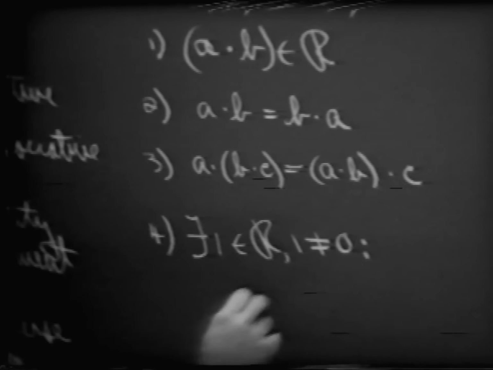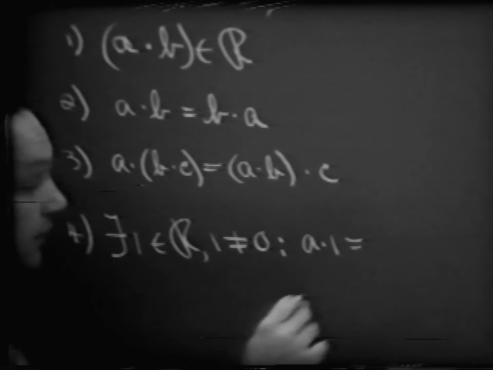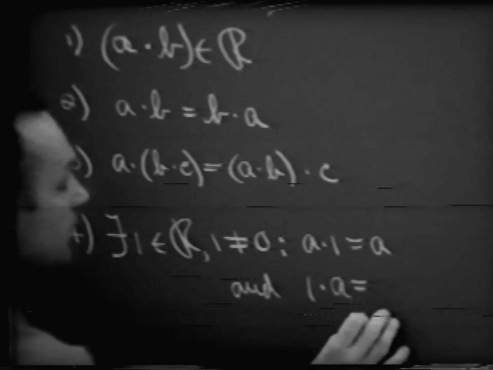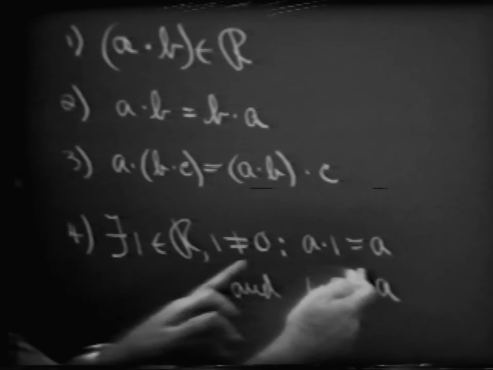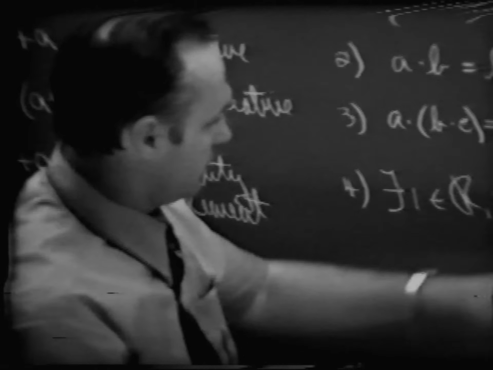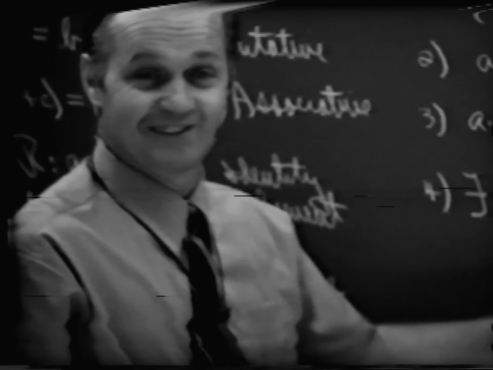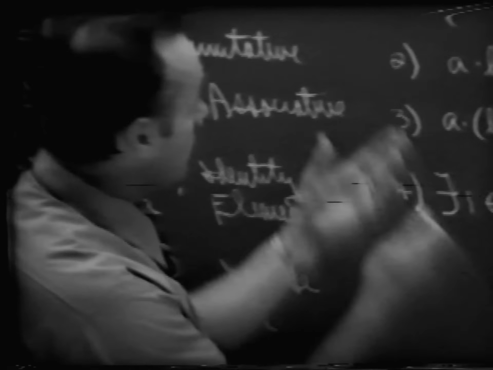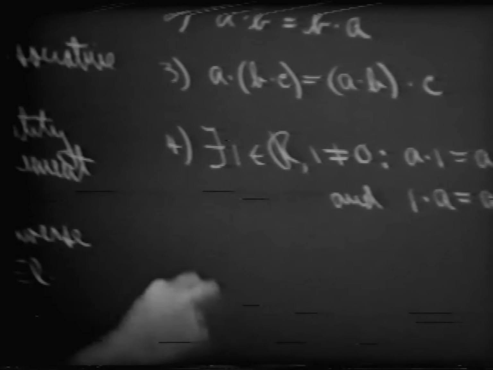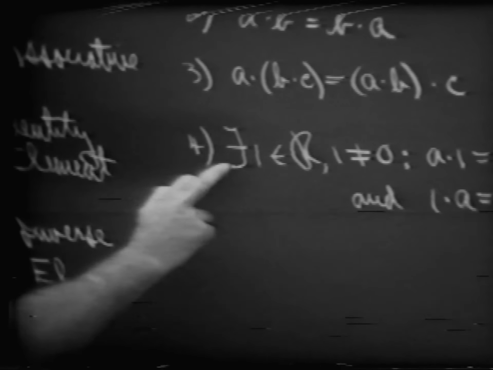Such that, and now what would we like to say? A times 1 is equal to A, and in fact, we may also write it as 1 times A is equal to A. The reason I am including this, though it looks like a commutative property built in there, is that as we go through our proofs, there'll be times when we would like to think of it as A times 1, and other times as 1 times A. In this case, we have it right within our axioms, so that we don't always have to talk about commutativity. Here we have this element 1, which is the identity element with respect to multiplication.